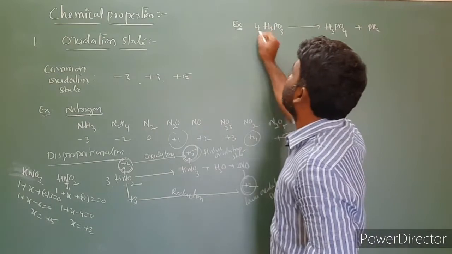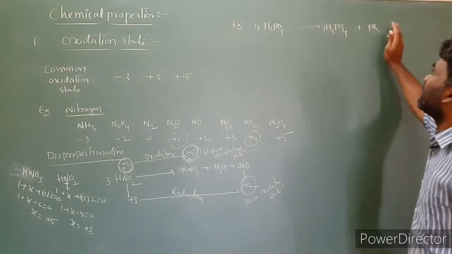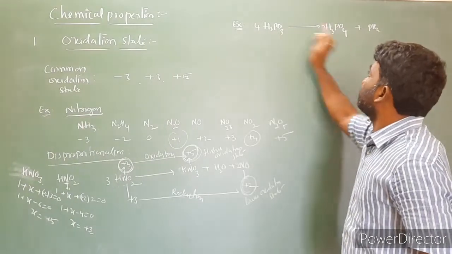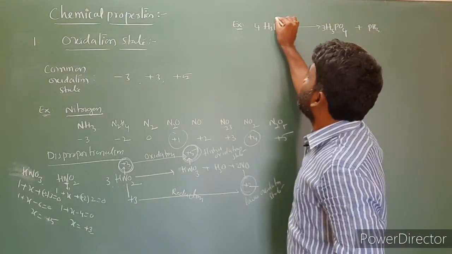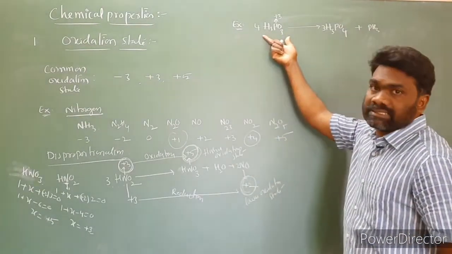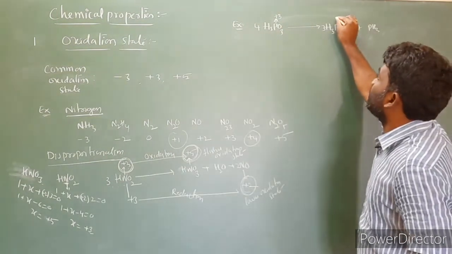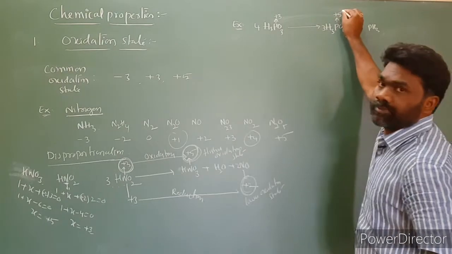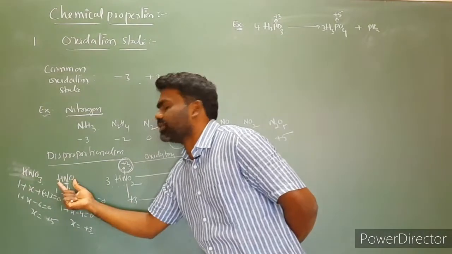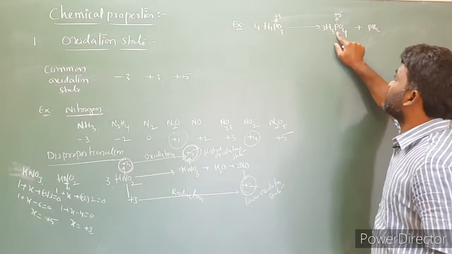So the reaction I am taking is 4H3PO3 giving 3H3PO4 and PH3. Now look at the oxidation number of phosphorus. In phosphorous acid, the oxidation number of phosphorus is +3. Now this is phosphoric acid, and the oxidation number of phosphorus is +5. We have to find the oxidation numbers in a similar way to how I calculated HNO3 and HNO2, following the same method for H3PO3 and H3PO4.